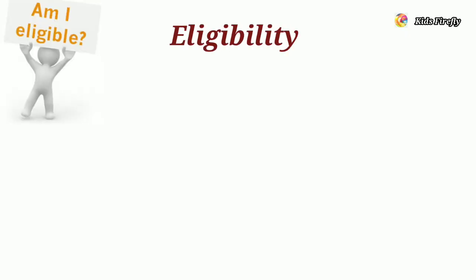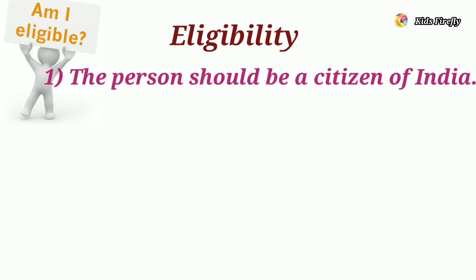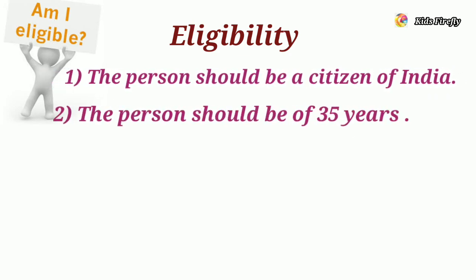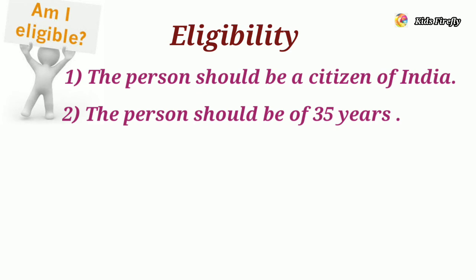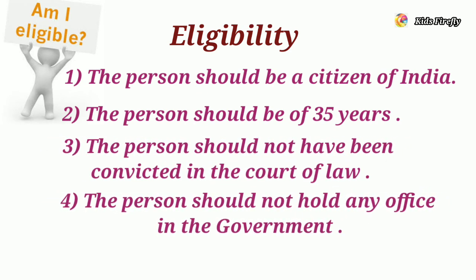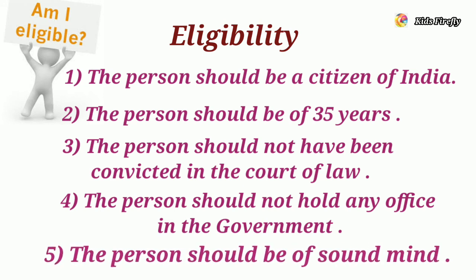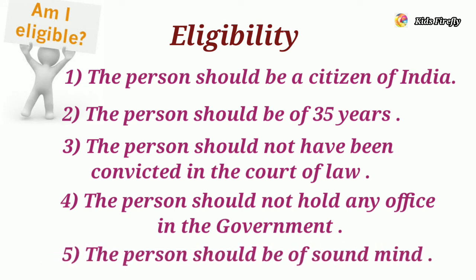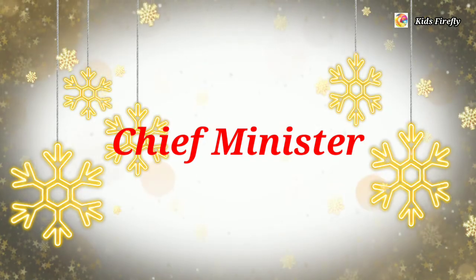Next is eligibility. To be eligible for the post of governor, one should be citizen of India, should be at least 35 years of age, should not have been convicted in the court of law, should not hold any office in the government and should be of sound mind. Next is the chief minister.